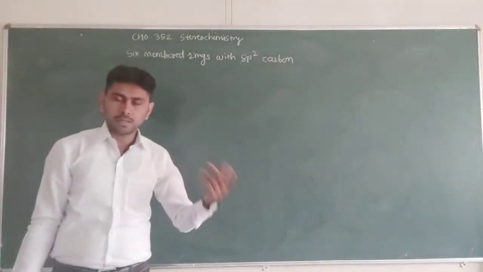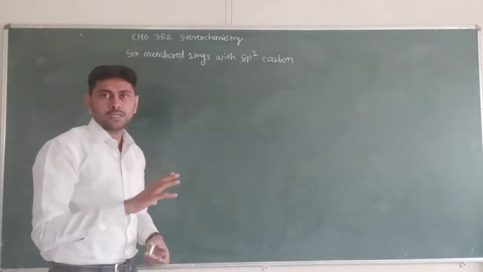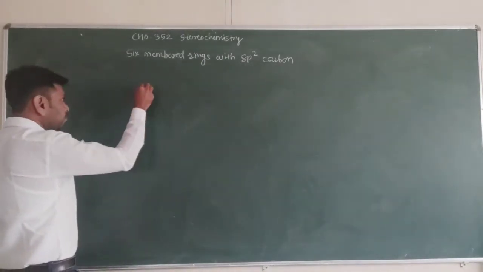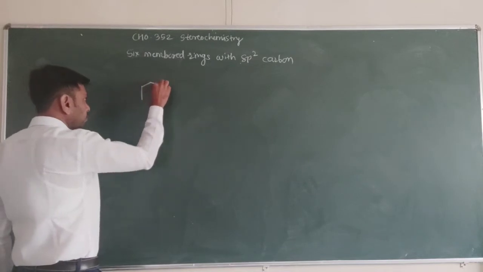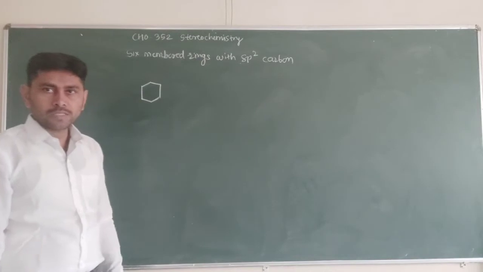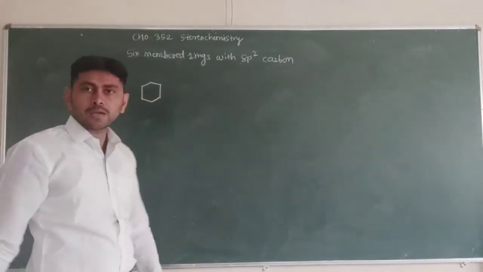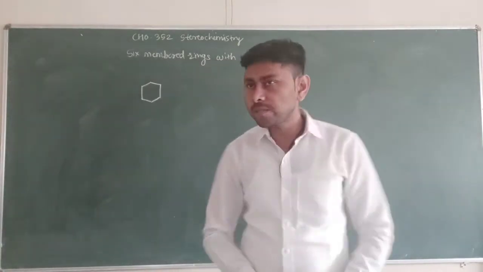Generally, in the last lecture we saw the 6-membered rings. That is simply the cyclohexane molecule. So all these 6 carbons of this cyclohexane are sp3 hybridized.